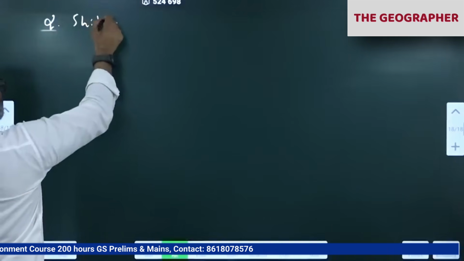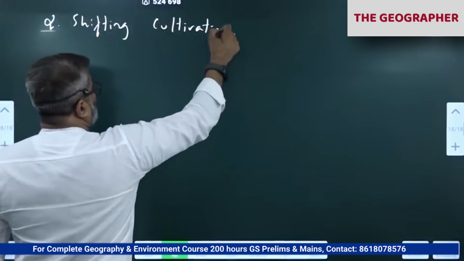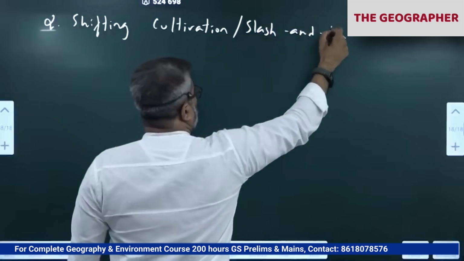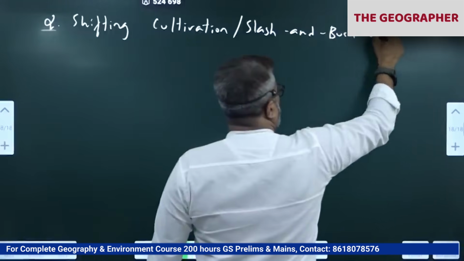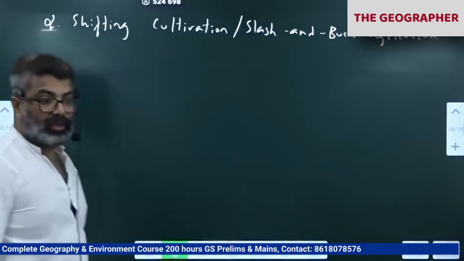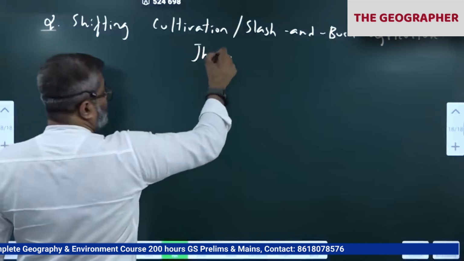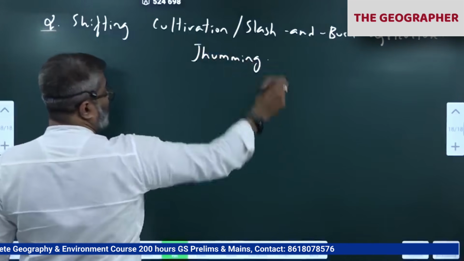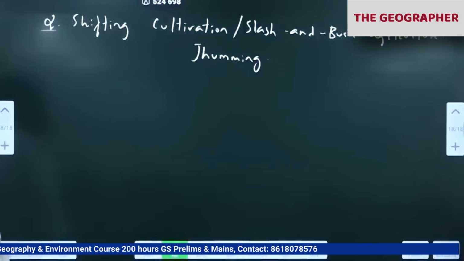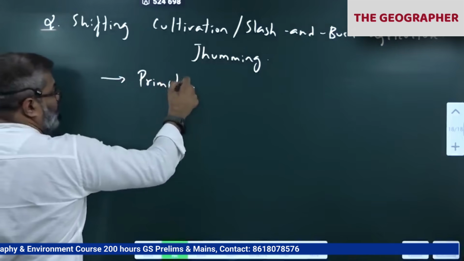Shifting cultivation, also called slash and burn agriculture. It is also called jhuming. In Northeast India they call it jhum or jhuming. Okay. So these are practiced by the tribes basically, primitive tribes who live in the forest.